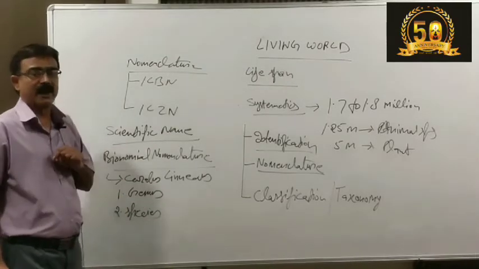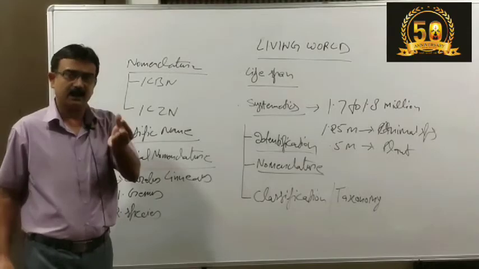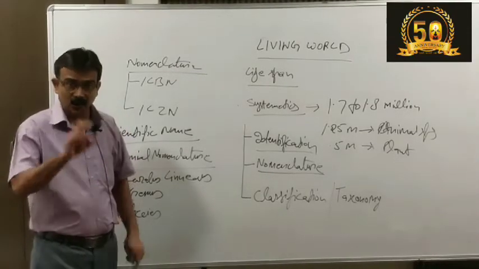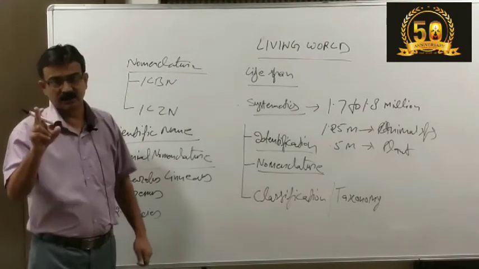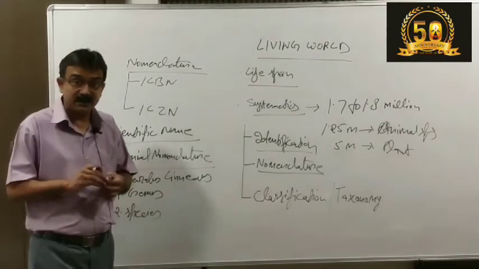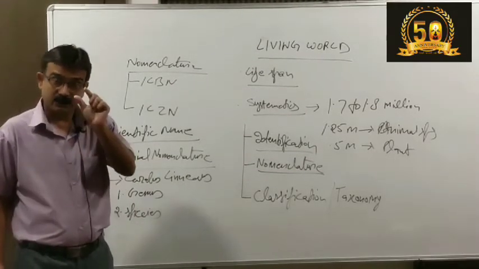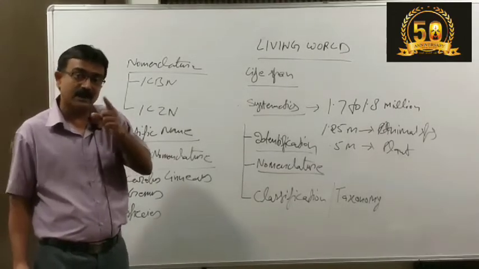In a general way, I would like to explain it like this, guys: your nickname may be Pinky, Bablu, and so on, but your official name is Ram Sharma, or Ram Singh, or Ram Verma. In this name, Ram is your identity, and Sharma, Verma or Singh is the identity of your community.